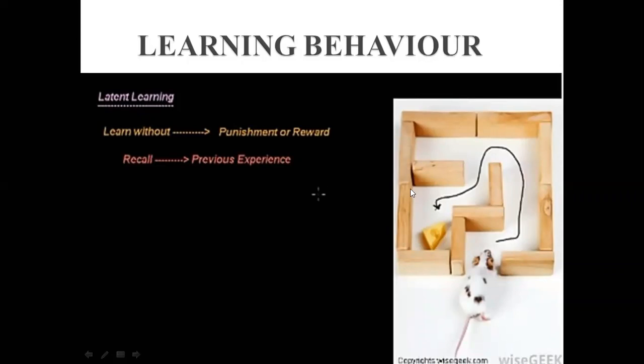How can we define it? An animal learn a response for a particular stimulus, ठीक है, in his routine life without having any punishment or reward. But sometimes when animal is particularly exposed to that stimulus, the animal suddenly responded quickly, recalling the previous experience. अब देखो हमने उसको stimulus को भूख लगी, उसको पता है अभी food वहां पे पड़ा है, तो वो जाके वहां से pick कर लेगा. So this is called the latent learning.